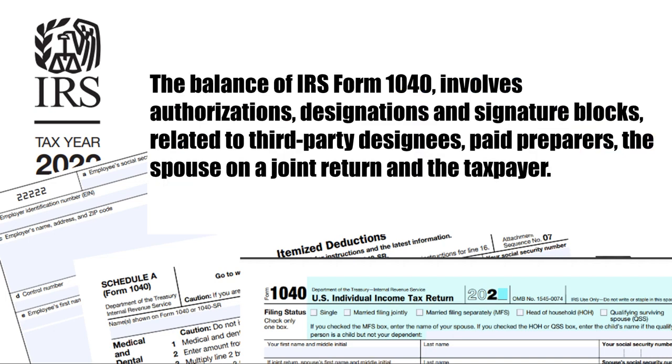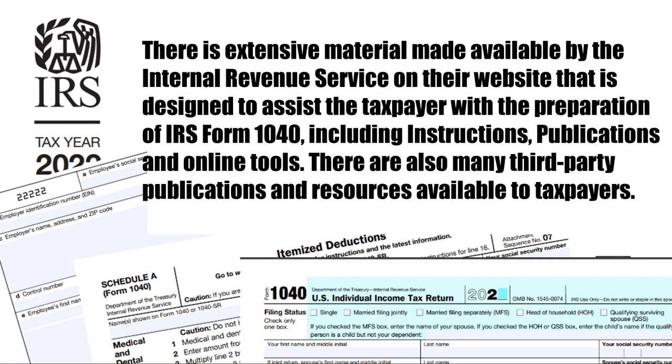The balance of the IRS Form 1040 involves authorizations, designations, and signature blocks related to third-party designees, paid preparers, the spouse of a joint return, and the taxpayer. There is extensive material made available by the Internal Revenue Service on their website that is designed to assist the taxpayer with the preparation of IRS Form 1040, including instructions, publications, and online tools. There are also many third-party publications and resources available to taxpayers.